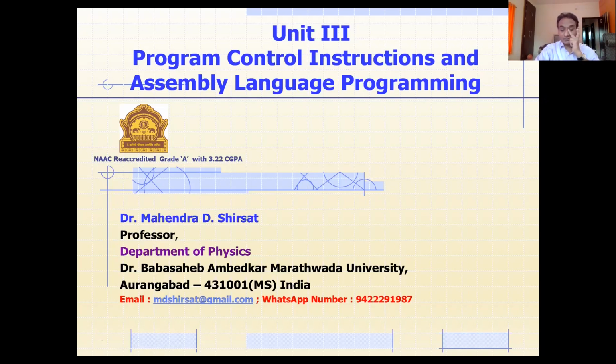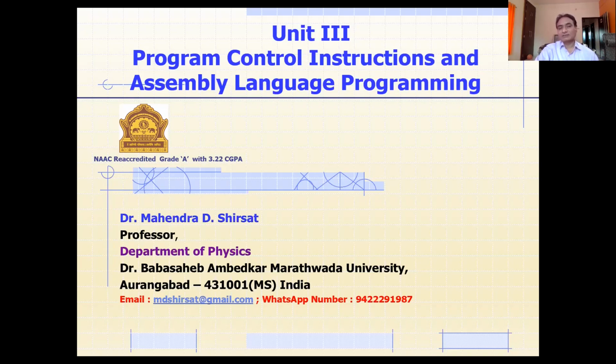First chapter was based completely on the hardware aspect of the 8086 microprocessor, and the second chapter dealt with three different groups of instructions: data transfer instructions, arithmetic instructions, and logical instructions. These three are important groups of instructions of the 8086 microprocessor. And today we are going to discuss program control instructions.